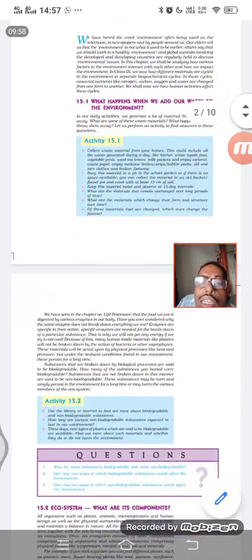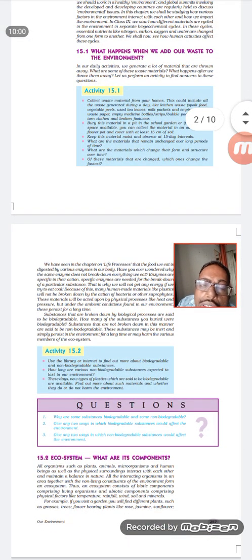Whenever we discussed life processes, that is the first chapter from the biology point of view, there is no life without this environment. If the environment is not giving us anything, our survival will be a big question. We will not survive properly. So let us have internet, let us have a library, let us have a business, let us have a job, government job or private job, whether you are jobless, it doesn't matter.